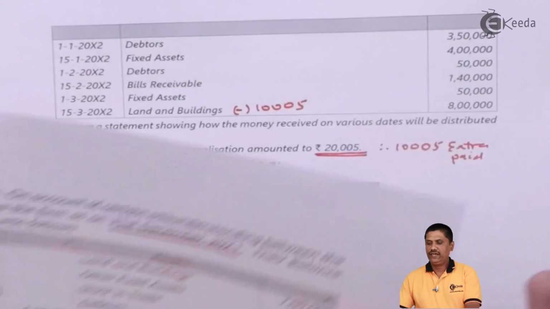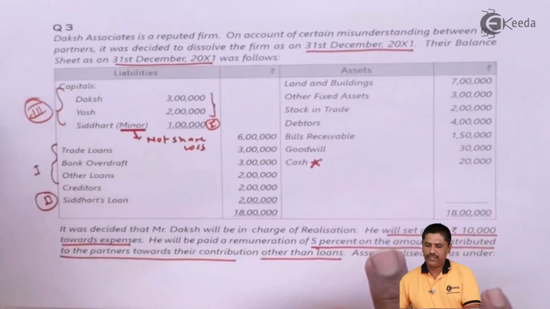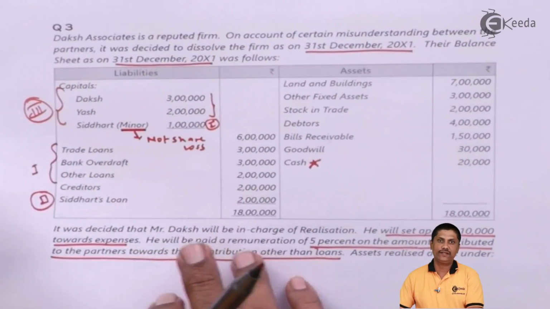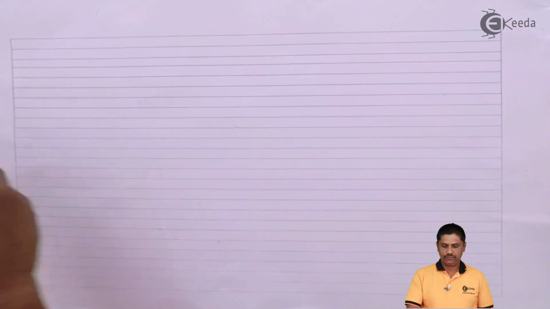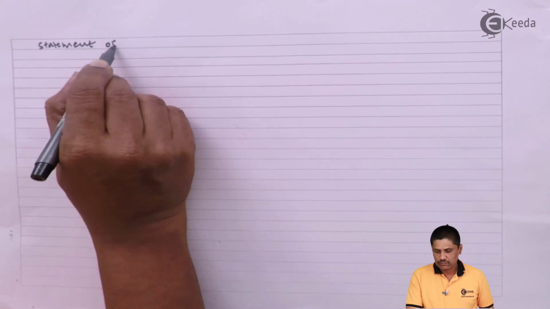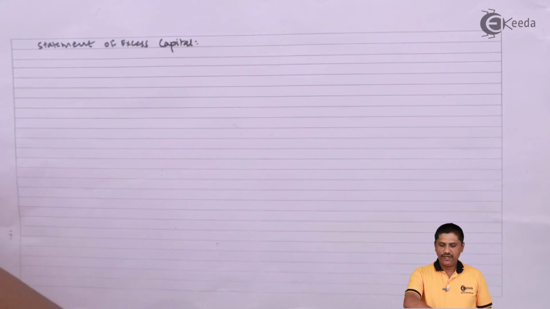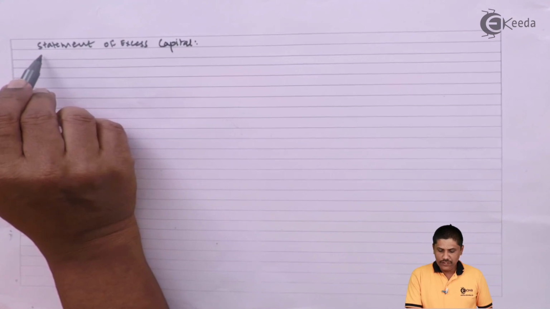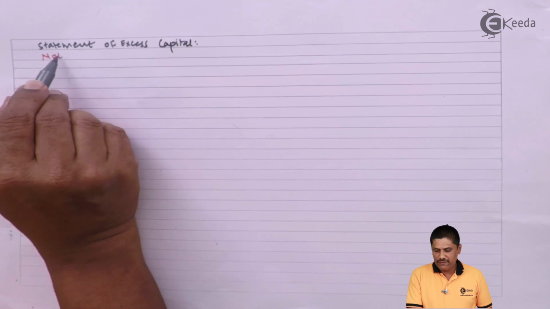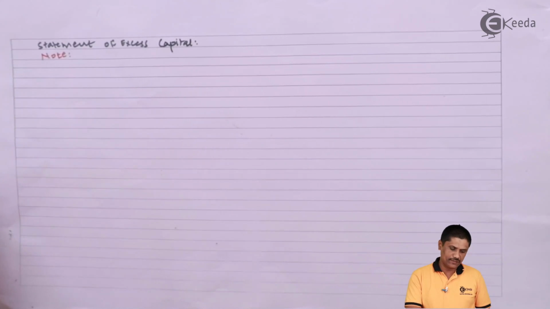So students, let's start preparing the statement of excess capital for the first 2 partners, Daksha and Yash. Importantly, we have to understand that even though there are 3 partners, I will prepare it only for 2 partners.